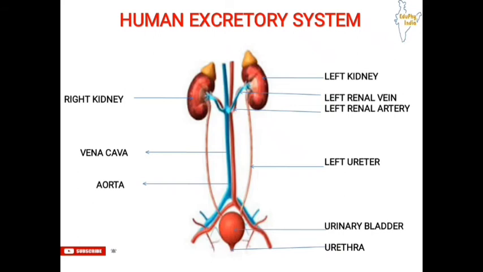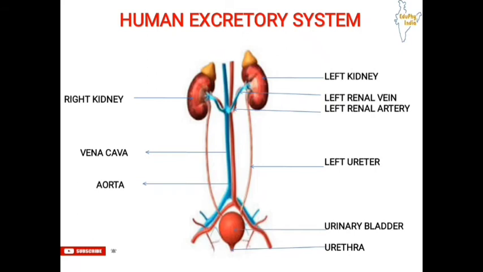As there is a left renal vein and left renal artery, there is a right renal vein and right renal artery, then there is vena cava, then there is aorta. So what exactly happens during the excretion process, how does it take place in human beings? Basically urine is produced in the kidneys and then it passes through the ureters into the urinary bladder, where it is stored until it is released through the urethra.